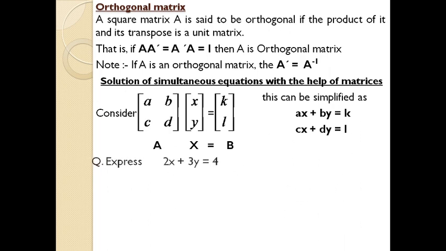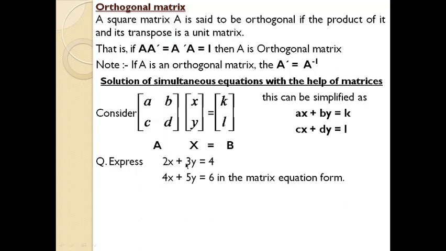So for the time being, we will try a real equation, then you will get a clear picture. Here two equations are given, 2x plus 3y equal to 4 and 4x plus 5y equal to 6. You are asked to solve these two equations in the matrix equation form. During the examination, you have to be very cautious while dealing with the linear equation part, because we have dealt with linear equations in multiple modules in different ways for finding the same answer.